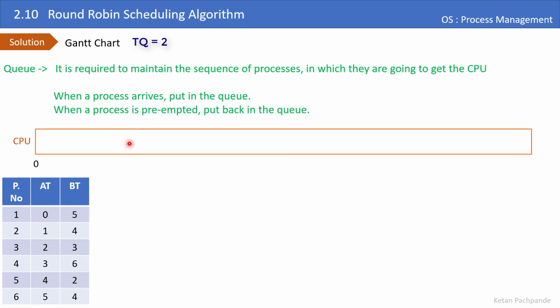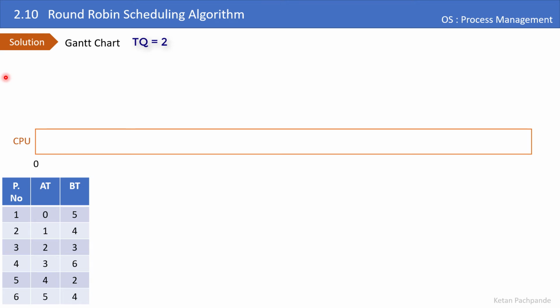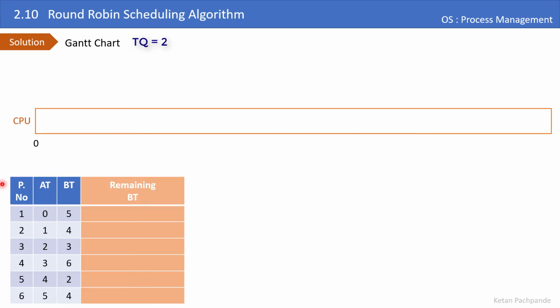Let's say the time quantum of the running process is over, then we have to preempt that process. And whenever it is preempted, we have to put that process back in the queue so that it will get a second chance after some time in the CPU. I'll also be keeping track of the remaining burst time after allocation of the time quantum to every process.